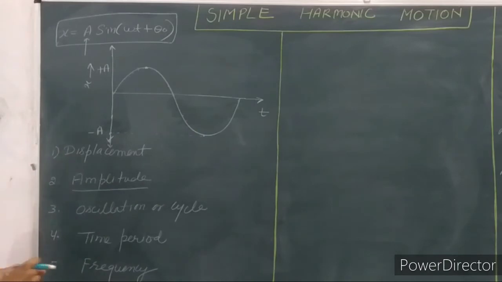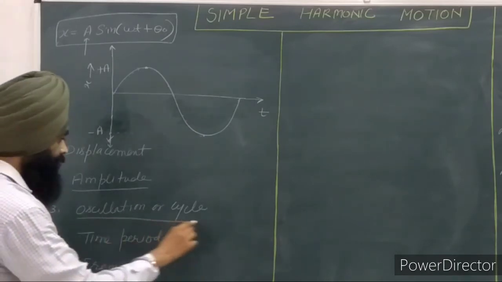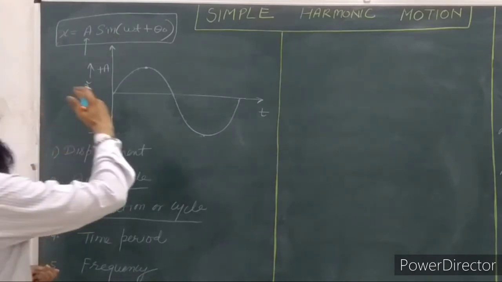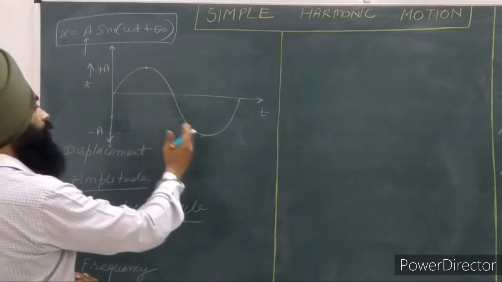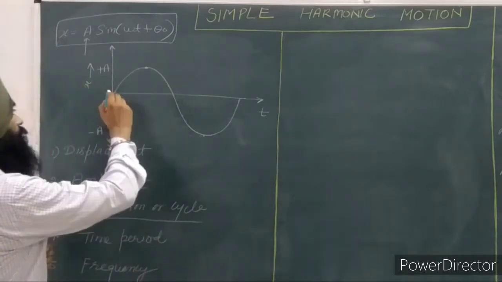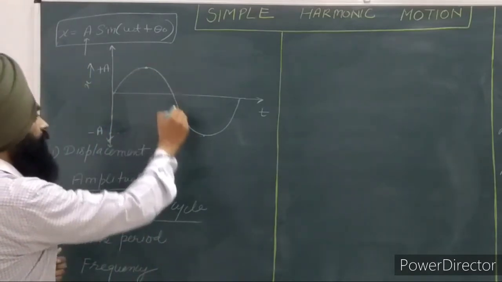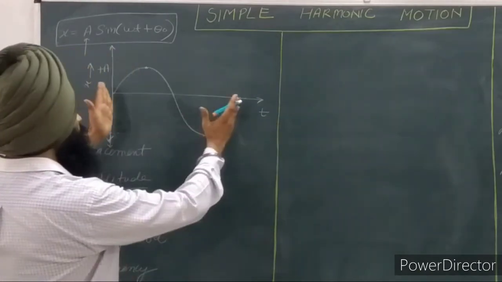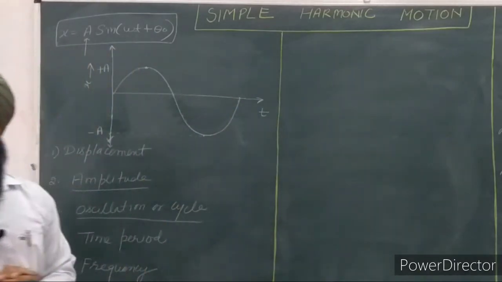The next point we have is the oscillation or cycle. Now we know that the motion goes as to and fro oscillatory motion. So one complete cycle of to and fro motion is called the oscillation or cycle. So here from this position to this position the cycle is repeated. So this portion is called the oscillation or cycle.